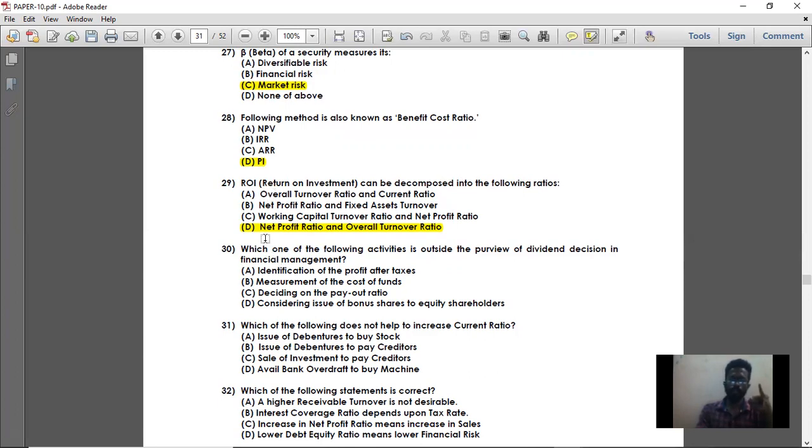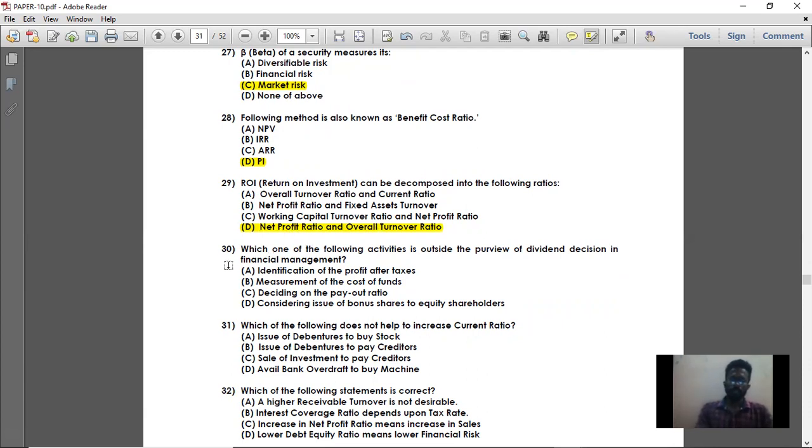For return, what you are doing, net profit ratio. Net profit ratio is nothing but net profit divided by sales, and overall turnover ratio is sales divided by investment. So when sales is in the denominator in net profit ratio, and sales is in the numerator in overall turnover, both will get knocked off. So net profit divided by investment into 100, which is nothing but return on investment. So option D is the right answer.